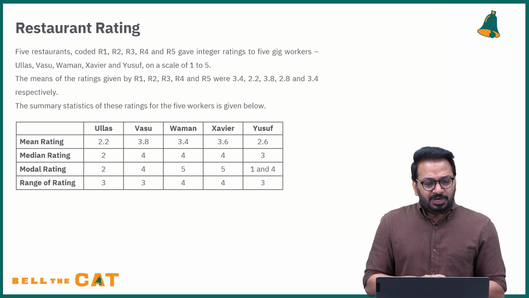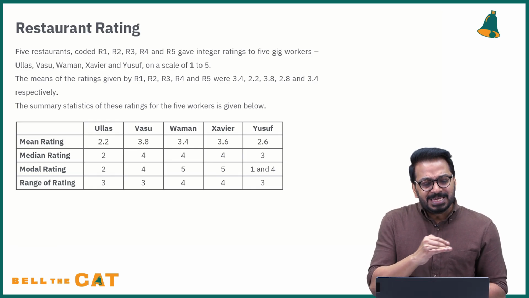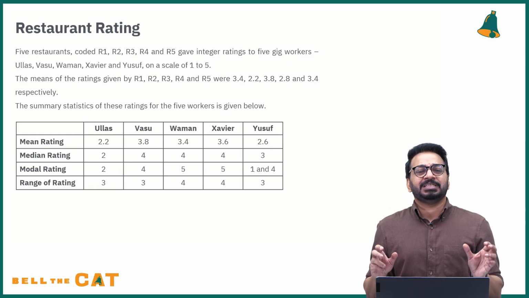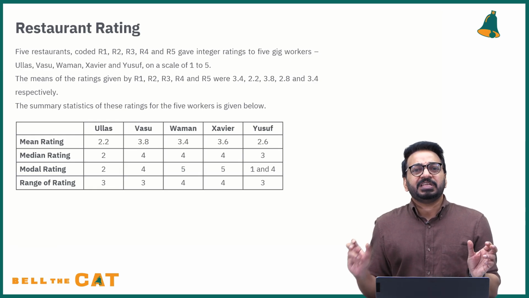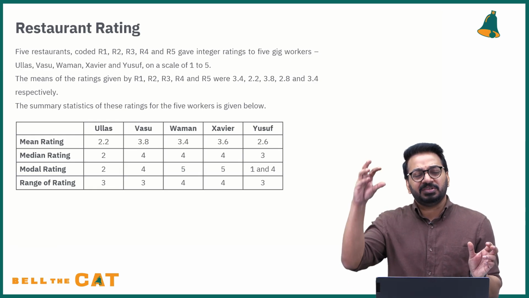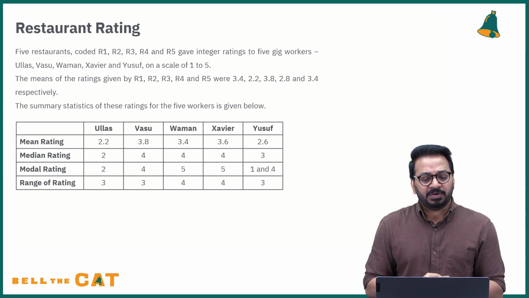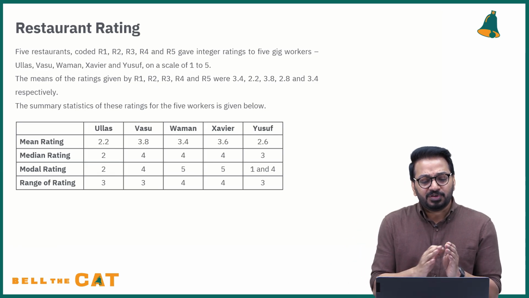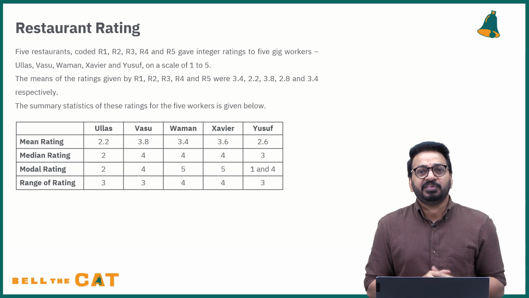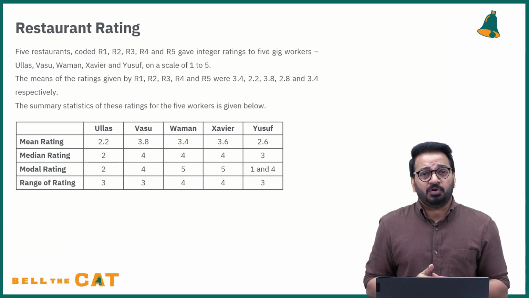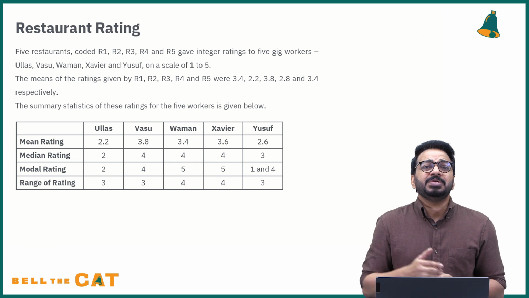Now, what have they given you? The mean ratings given by R1 and R3. For the 5 people who are giving the rating, they've given the average rating. That means if they're giving ratings to 5 people, this is the total divided by 5. That's the average. They're also giving, for each of these 5 people, some statistics. What is the average that each individual got? That you know. What is the median rating?